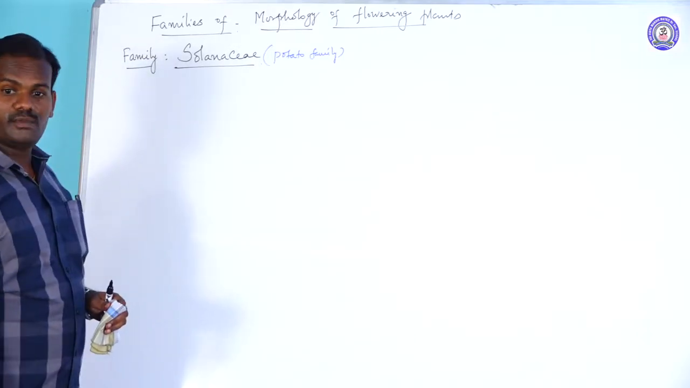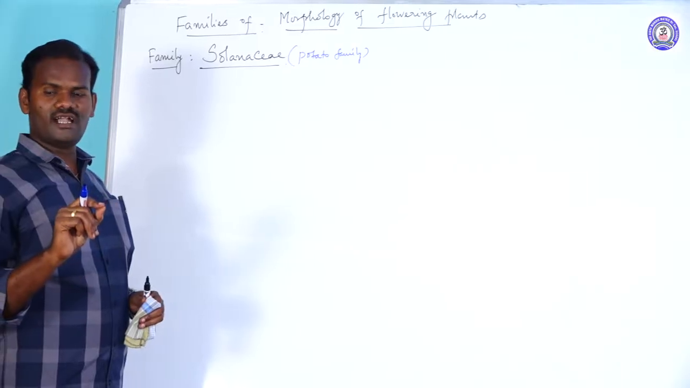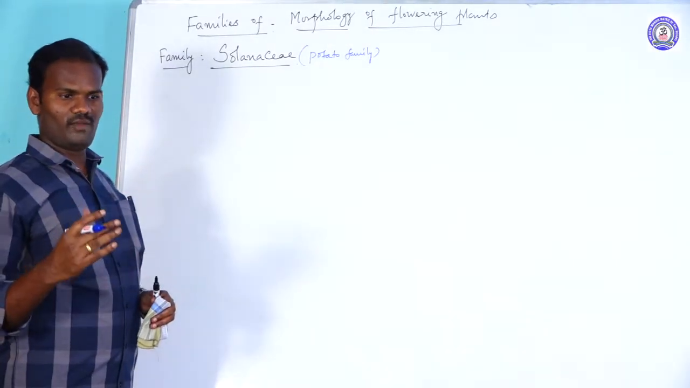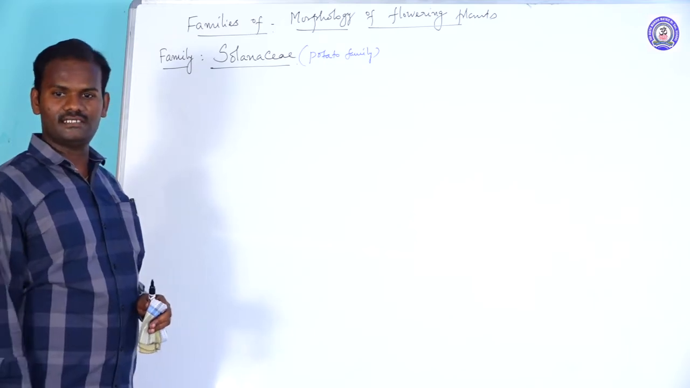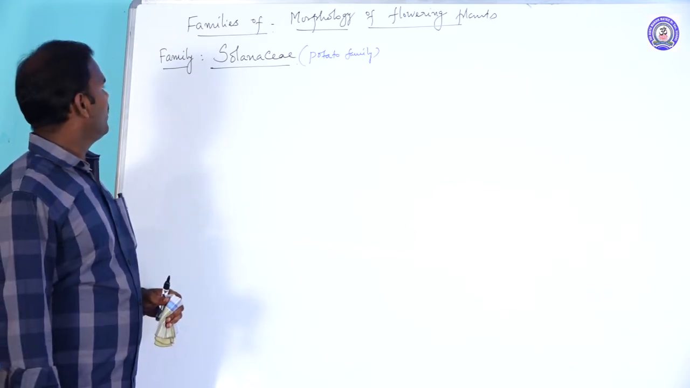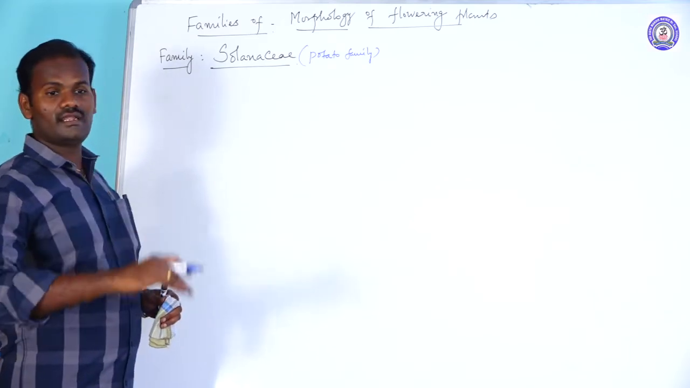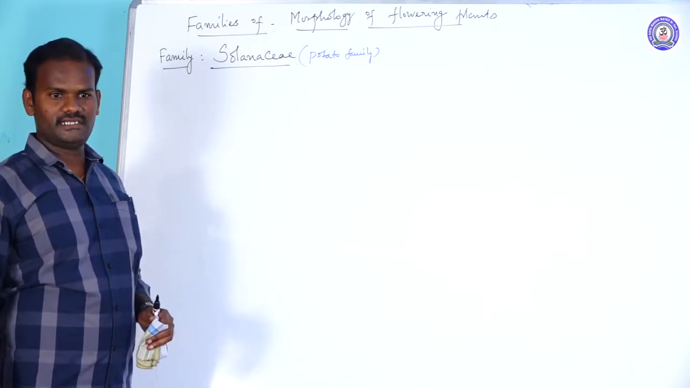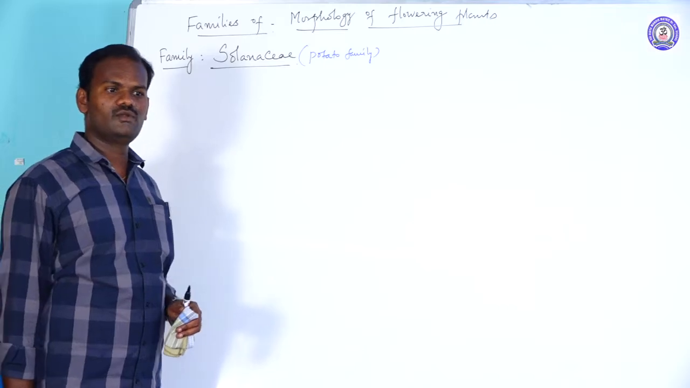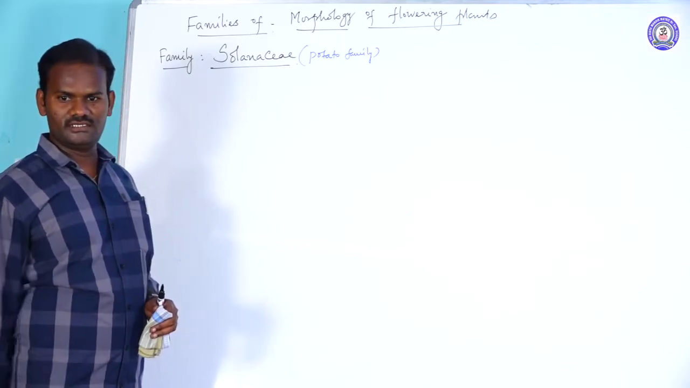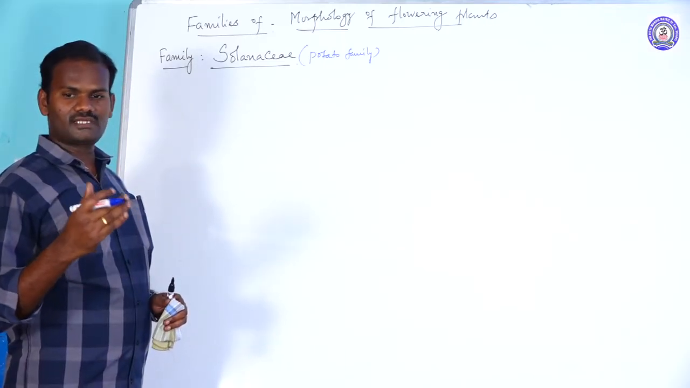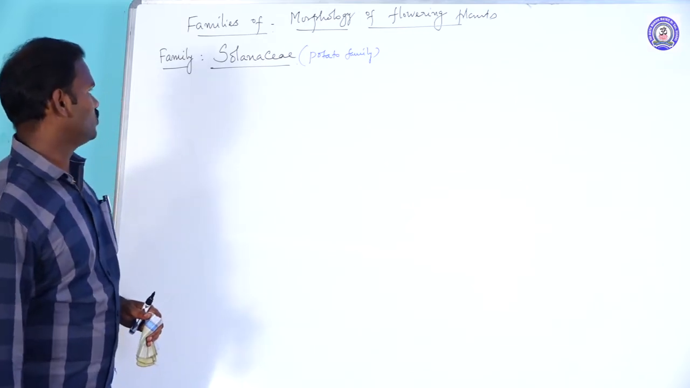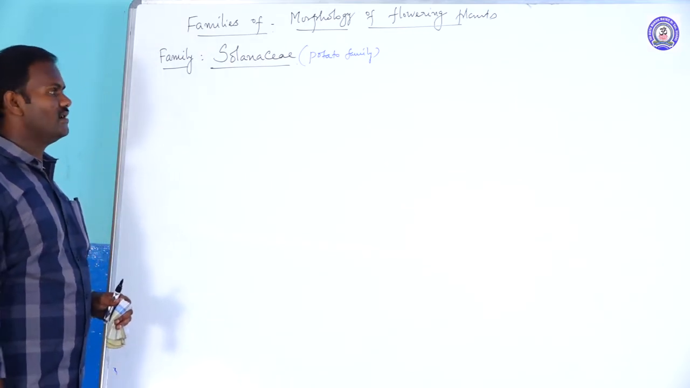Fabaceae is commonly called the pea family. Leguminosae is commonly called the legume family, one of the largest flowering plant families, and it is further classified into three subfamilies: Papilionoideae, Caesalpinioideae, and Mimosoideae. Papilionoideae is commonly called Fabaceae. Yesterday we studied that, and today Solanaceae is the second dicot family.